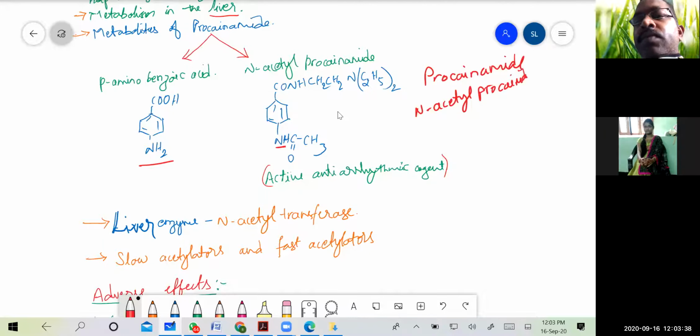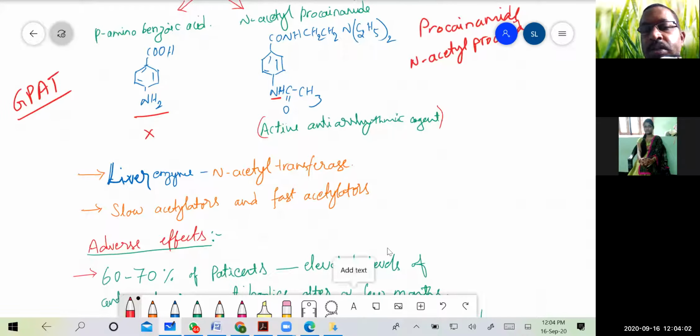So here we have to be careful. For the GPAT exams, the two metabolites of procainamide are para-aminobenzoic acid and N-acetyl procainamide. The para-aminobenzoic acid is inactive, whereas the N-acetyl derivative is active as an antiarrhythmic agent.